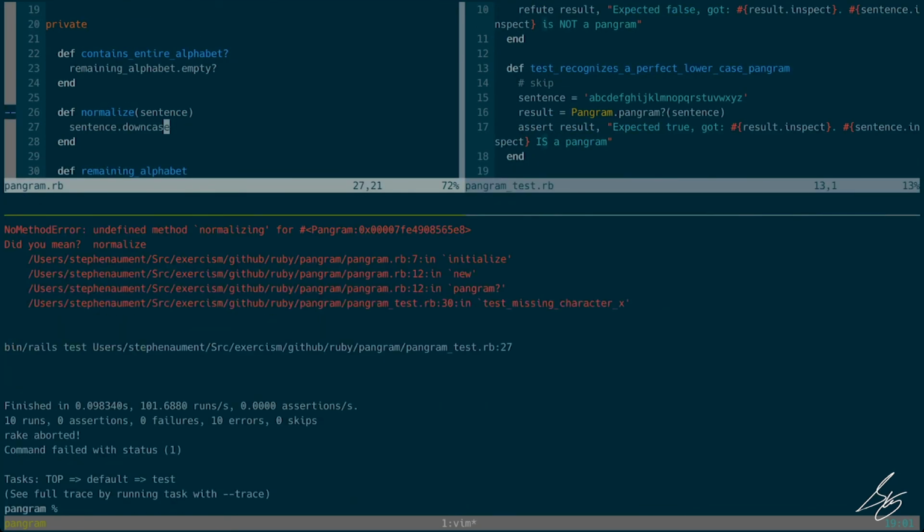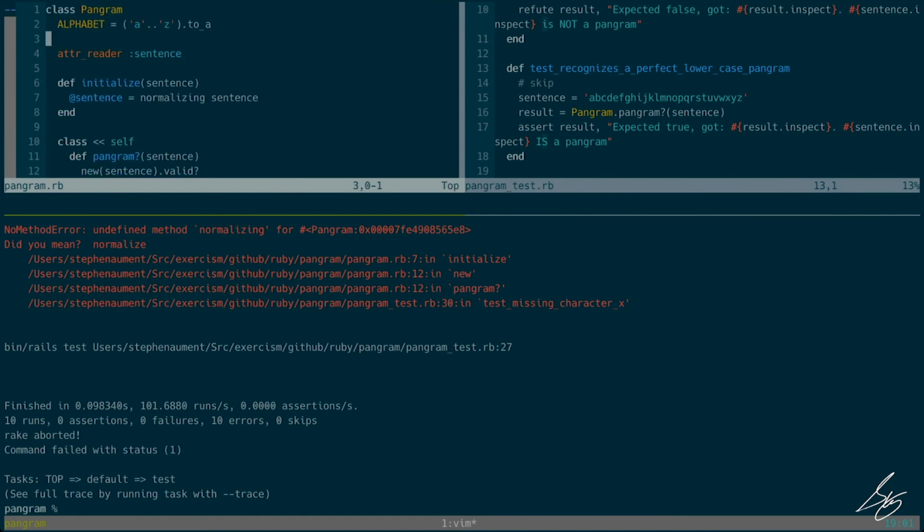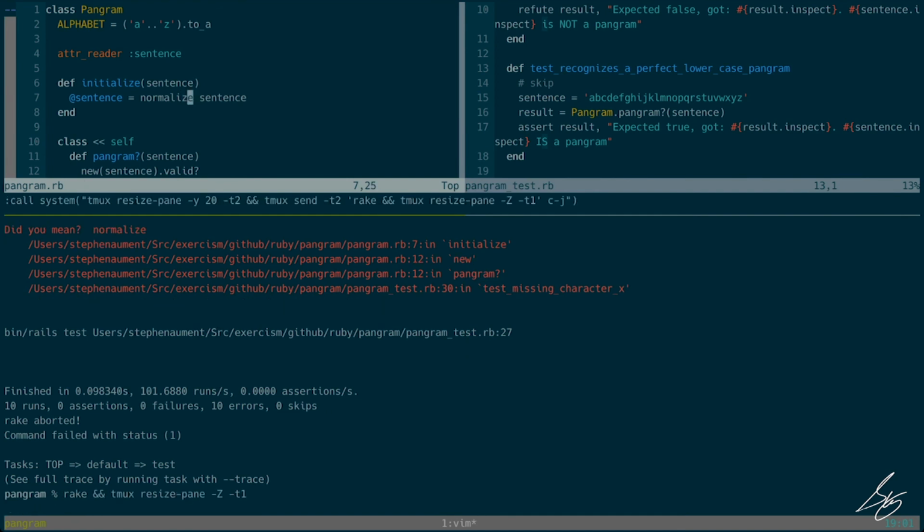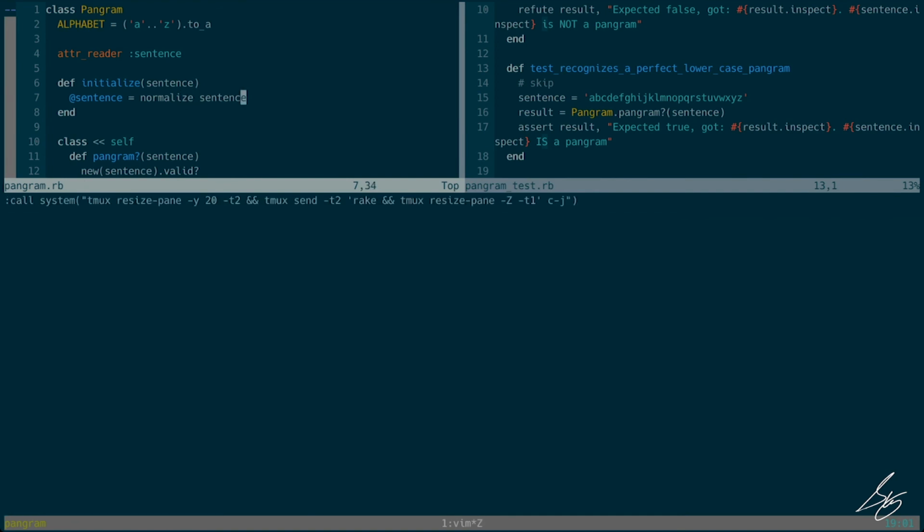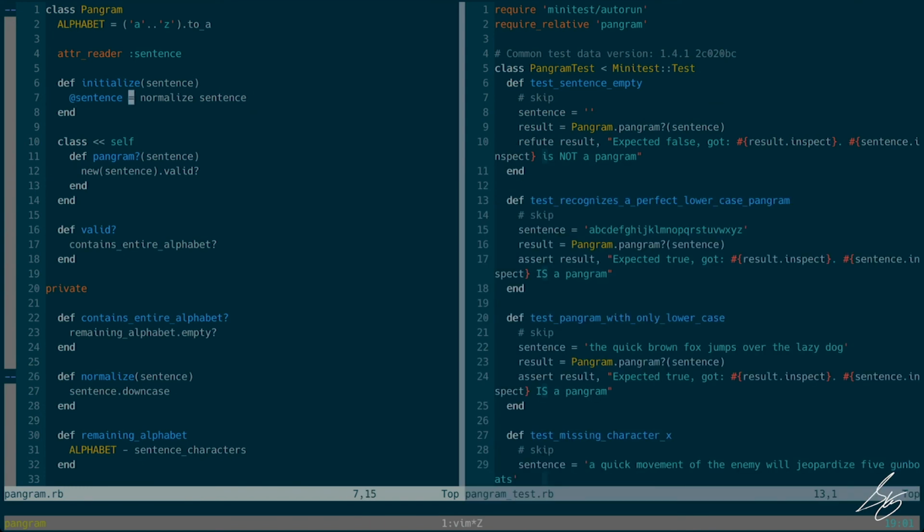So now, oh, I spelled it wrong. Normalizing. So now this is much clearer to me, right? Like, why am I downcasing it? Well, I've got to normalize it. So I normalize it on new.